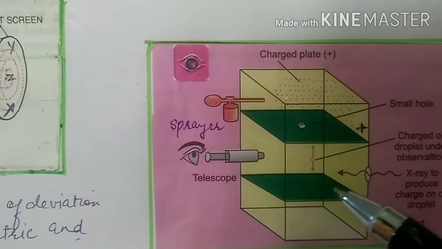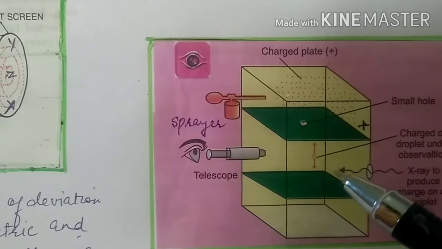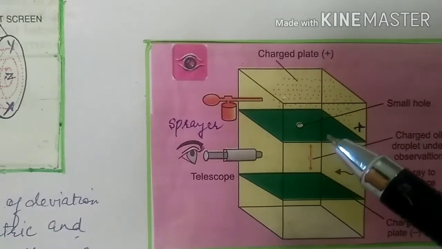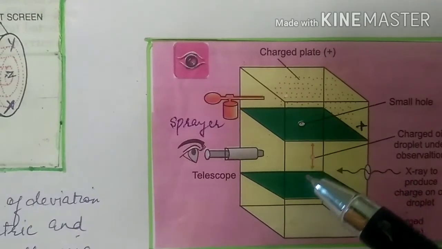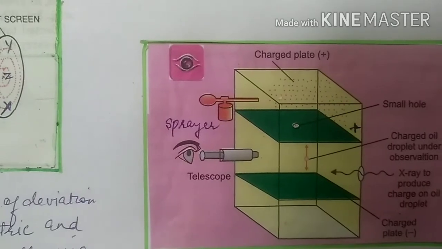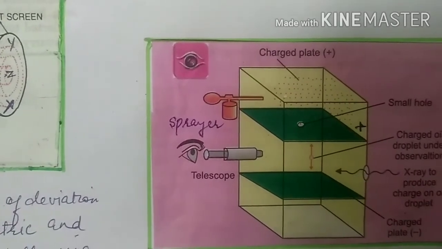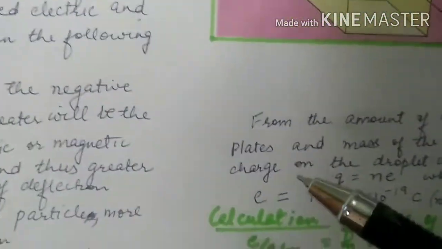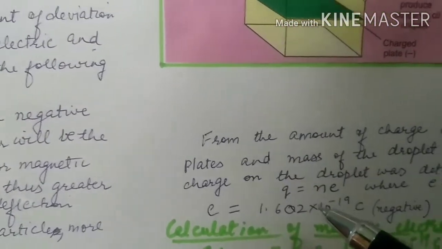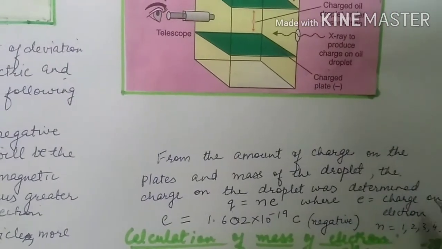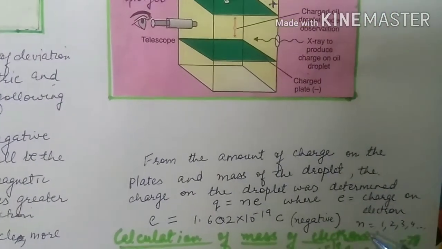Putting again the values of the two, the weight or the force mg, and the electrical field, the charge of the oil droplet could be calculated. Millikan not only calculated this charge, but he found out that the charge Q was equal to n into e, where e is the charge on the electron and n is a whole number.